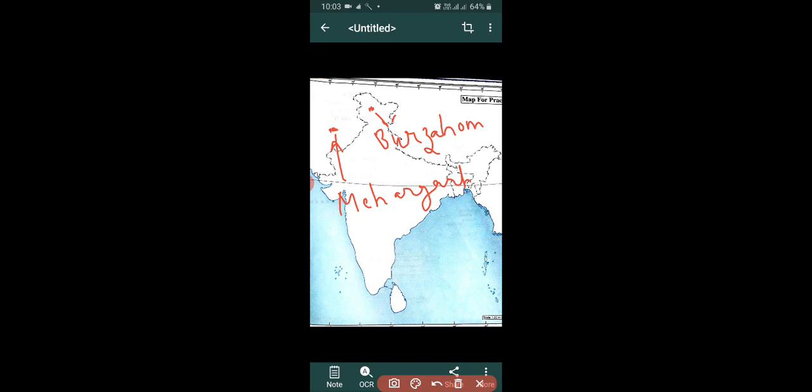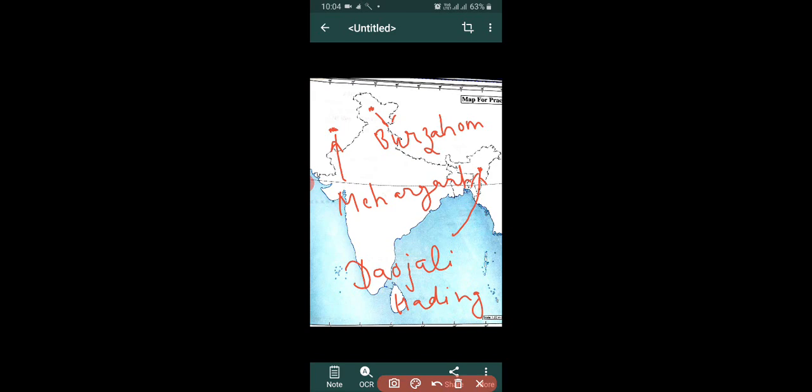And one more important site, that is Daojali Hading. Where is Daojali Hading found? Here, near Shillong. Near Shillong, Daojali Hading is found. Only 3 sites you will revise.